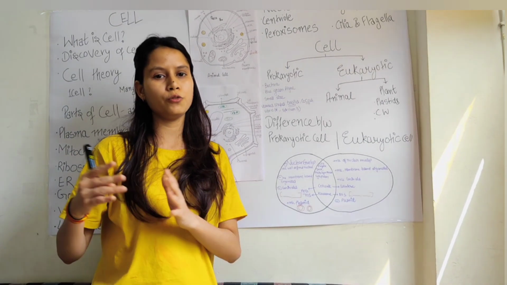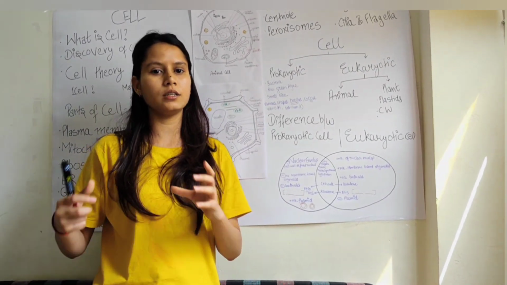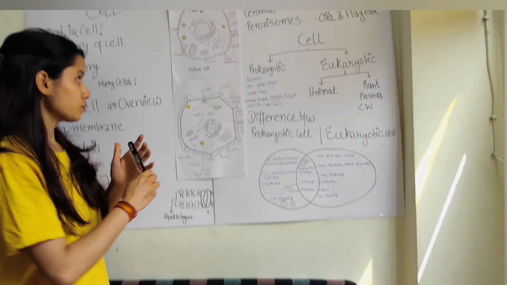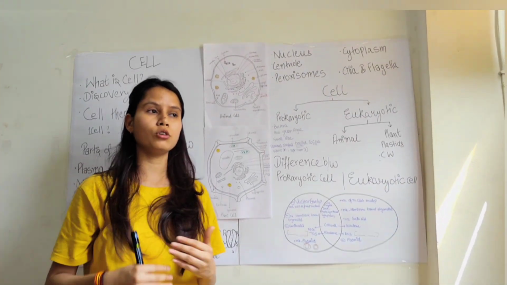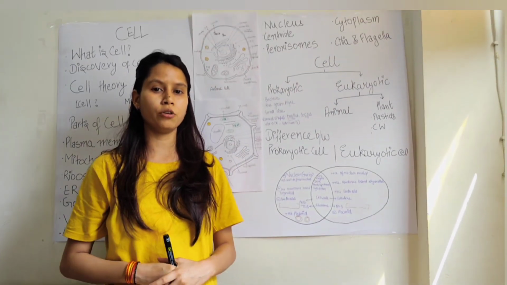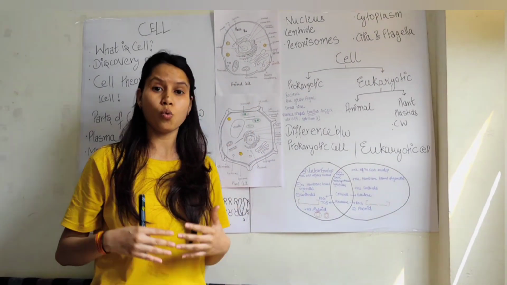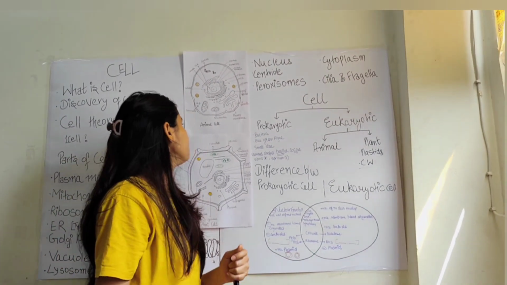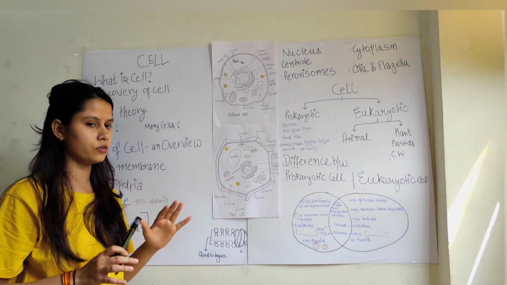From the breakdown of the phosphate bonds, the energy got released, and that free energy is used to perform the functions. Further, there are more characteristics of the mitochondria: it has its own genetic material, it has its own ribosomes, and it is also known as the powerhouse of the cell.